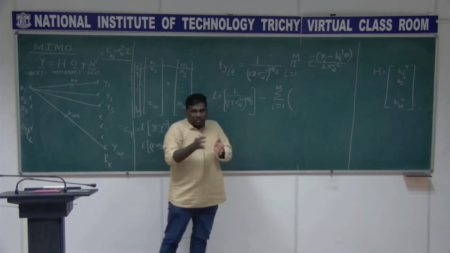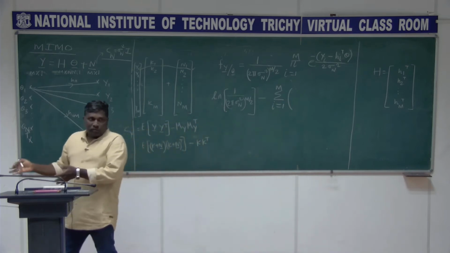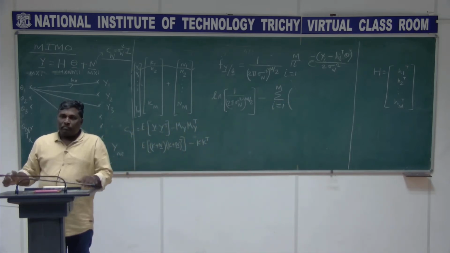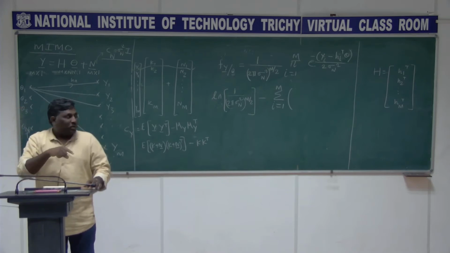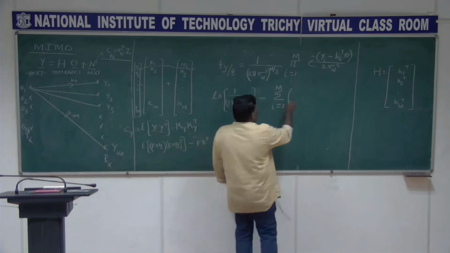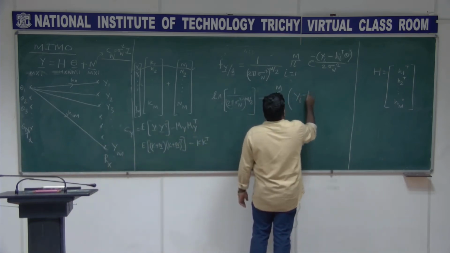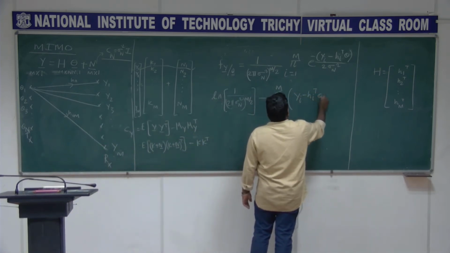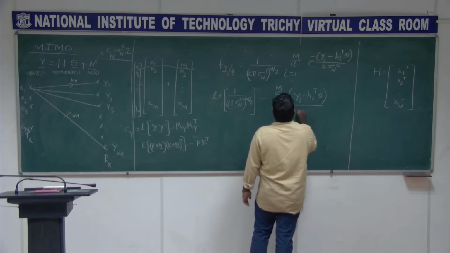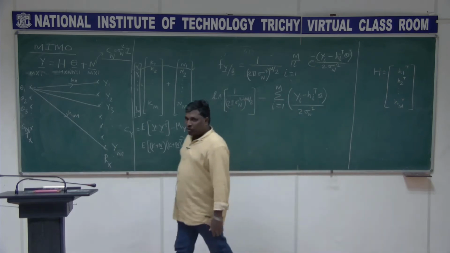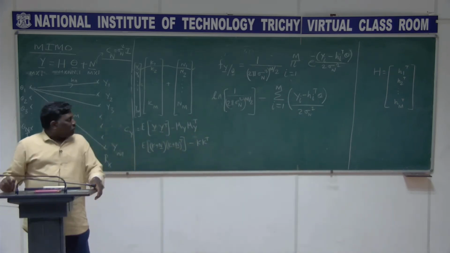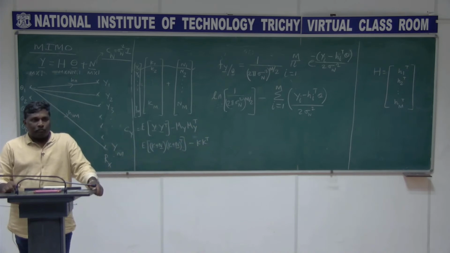It is the product. So if I take this log, it is going to be the summation, right? And what is there in that power will come here with a minus sign. Already I have taken the constant outside, so it is yi minus hi transpose theta, divided by 2 sigma n square, right? Ln e is 1, so I am not writing that. So this is what you actually wanted to maximize.